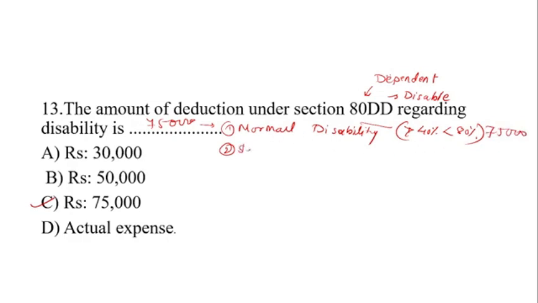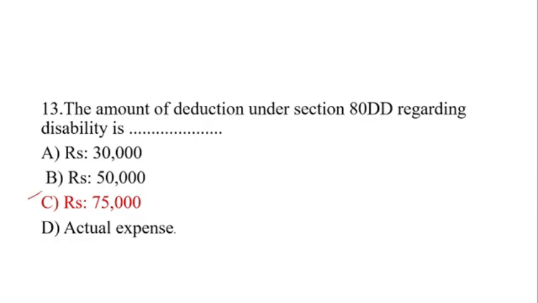In case of severe disability, that is more than 80%, then he will get 1,25,000 as a deduction amount. Okay. Then here is the right answer.